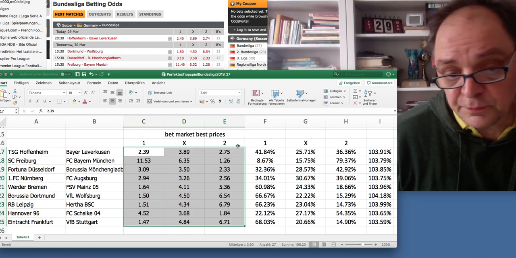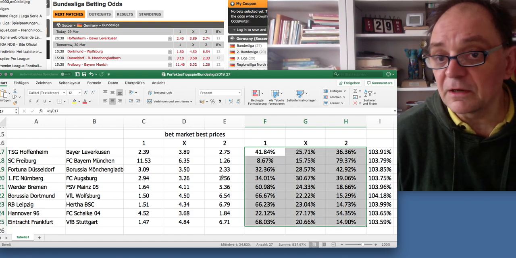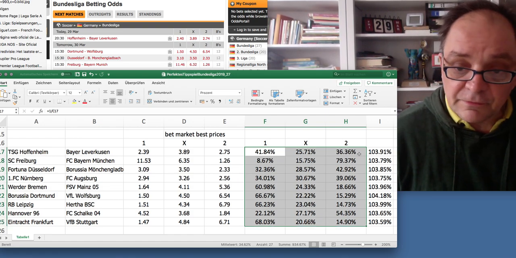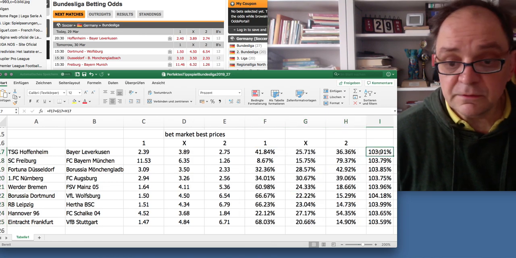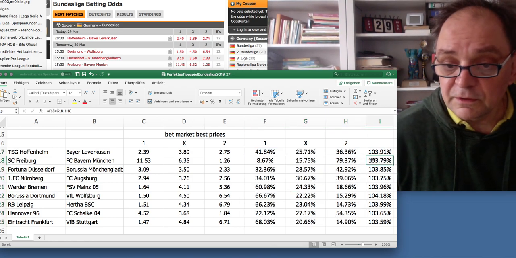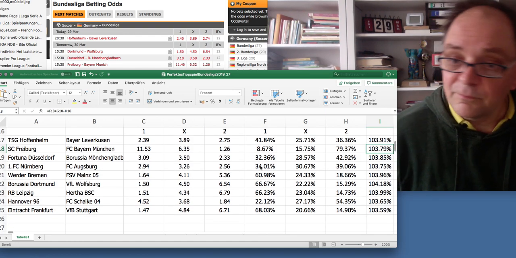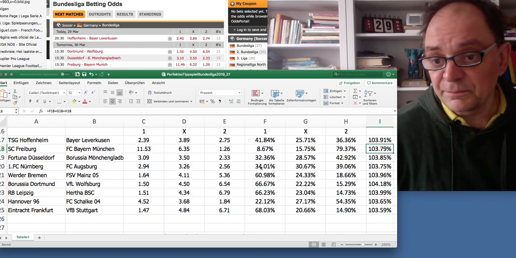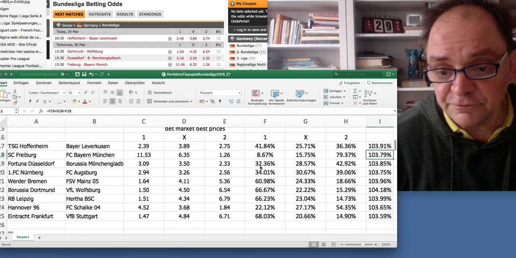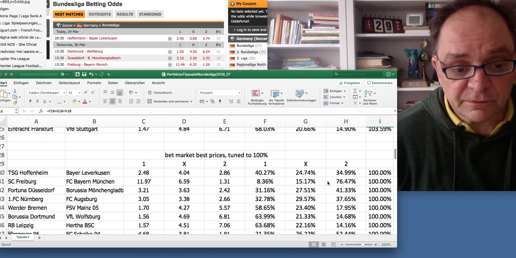If I turn those prices into probabilities the way I've done it with my own prices, then I land on 103.91%. And for this, 103.79. So for the market to go with me into the perfect betting game, I have to shape these to 100%. This is what happened here.